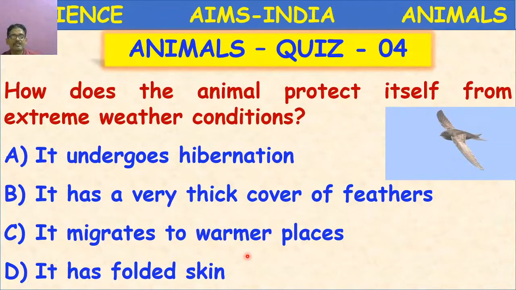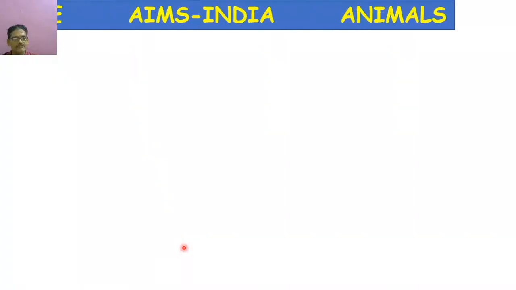Certain birds, the great Siberian cranes, come to India, to warmer places. They travel long distances. That process is called migration. The birds are called migratory birds. Okay, option C is correct for this question. Let us proceed to the next question.